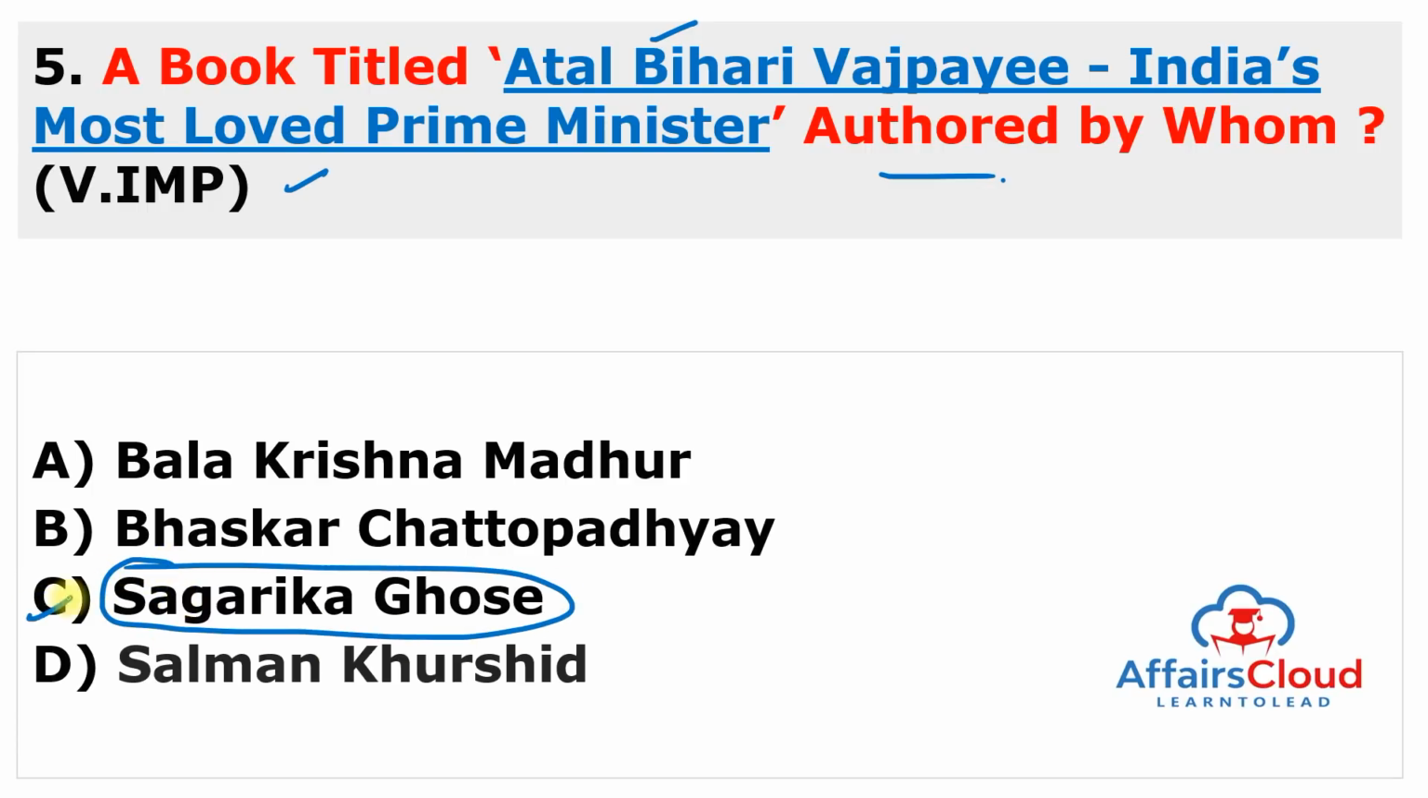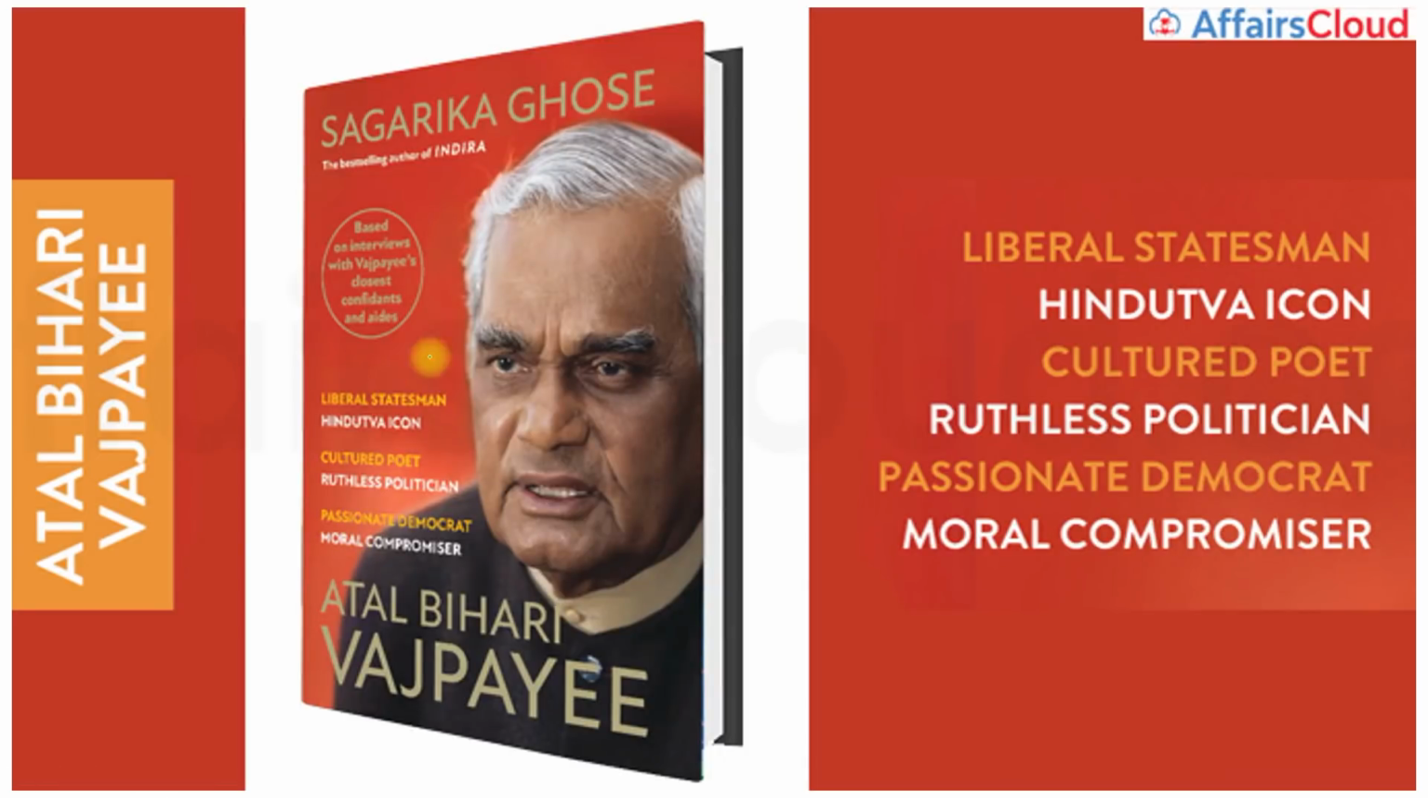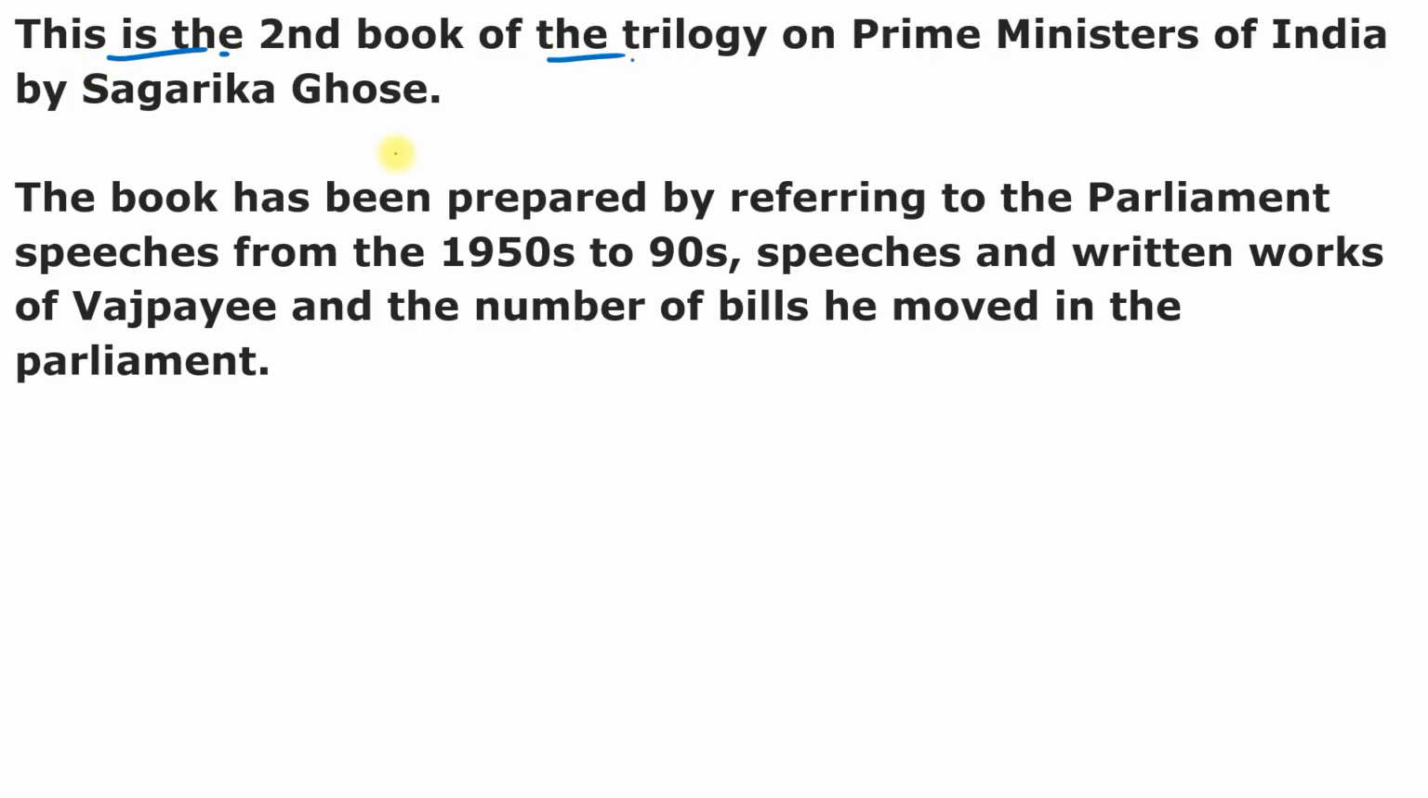So the answer of this question is C. You can also see a very beautiful cover page, Sagarika Ghosh, and this is the second edition of the book, and the name of this book is Atal Bihari Vajpayee. This is the second book of the trilogy on the Prime Ministers of India by Sagarika Ghosh, because the first book of the trilogy was on Indira Gandhi, titled Indira, the most powerful Prime Minister, published in the year 2018. So the first book was on Indira Gandhi, the second book is on Atal Bihari Vajpayee Ji.